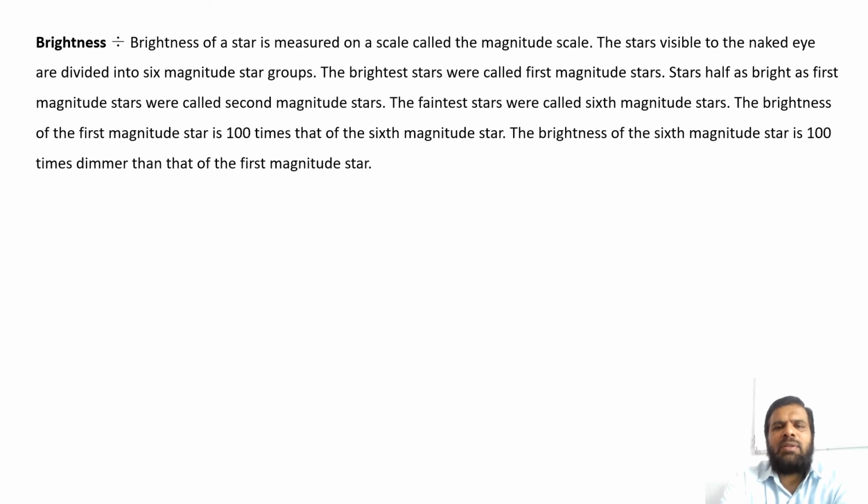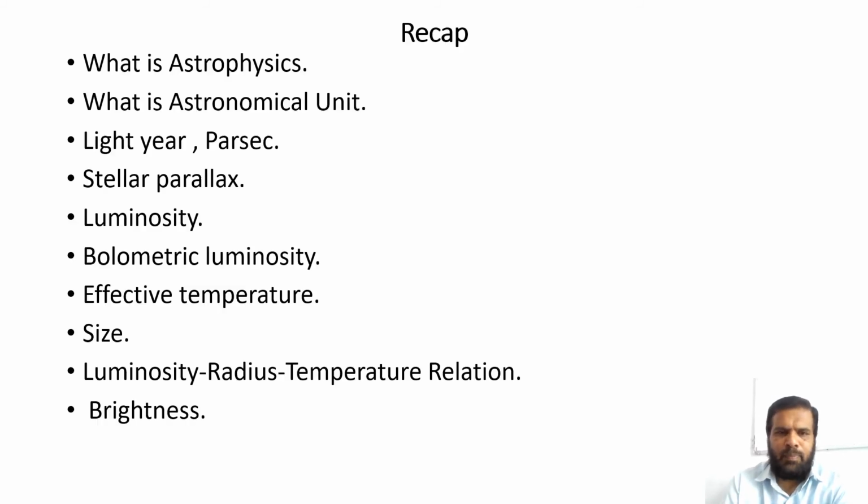The faintest stars were called sixth magnitude stars. The brightness of the first magnitude star is 100 times that of the sixth magnitude star, or the brightness of the sixth magnitude star is 100 times dimmer than that of the first magnitude star.